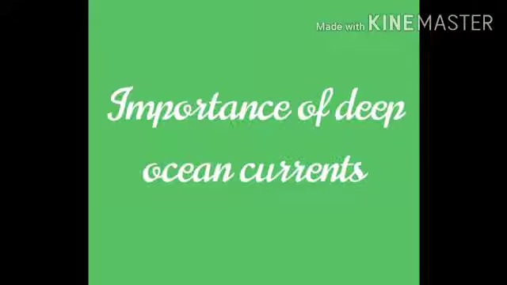Importance of deep ocean currents. Due to thermohaline circulation, movement of seawater occurs on a large scale. Because of this circulation, ocean waters move from the surface to the bottom and from the bottom to the surface. Warm water is transferred to the bottom from the surface and the nutrient rich cold water is circulated to the surface. Means what happens? The nutrients which are at the bottom of the ocean all come up to the top layer of the ocean.